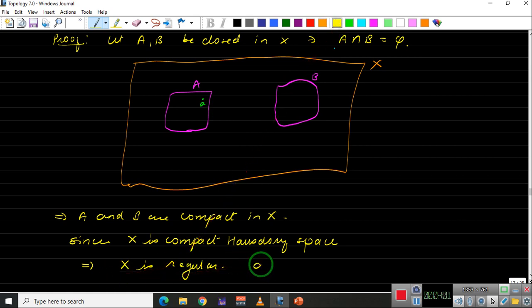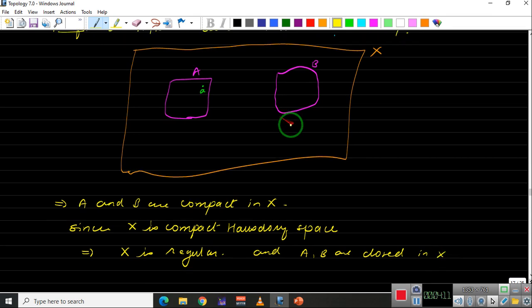X is regular and A, B are closed in X. So by using the definition of regular spaces, for every a in A and the closed set B, there exists a neighborhood of a and an open set which contains B such that the intersection is empty.